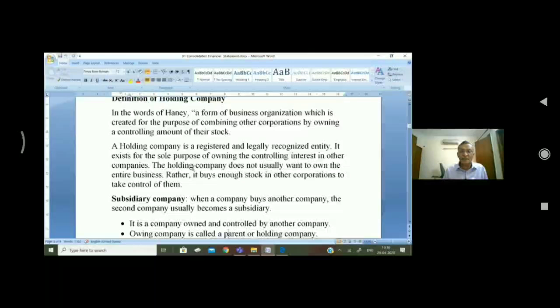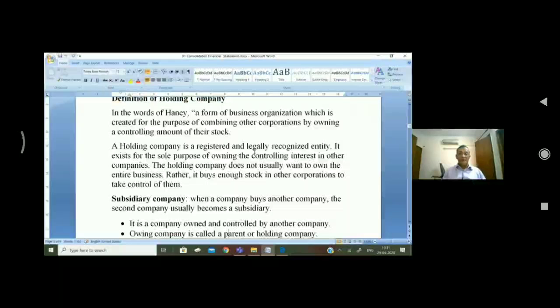The holding company does not usually want to own the entire business, though it may. Rather, it buys enough stock in other corporations to take control of them. Again, I am repeating this: if a company purchases the entire stock, it will be known as a 100% subsidiary. 100% subsidiary means the total shares of the subsidiary are held by the parent company.